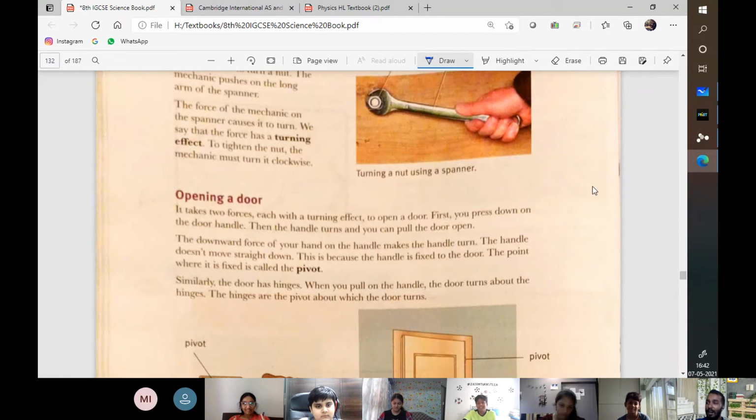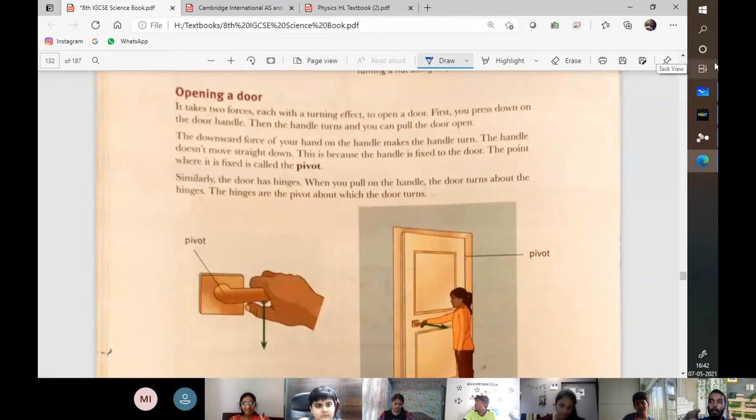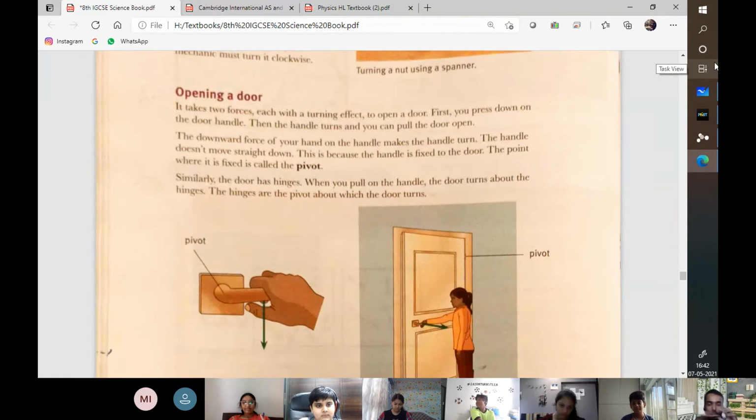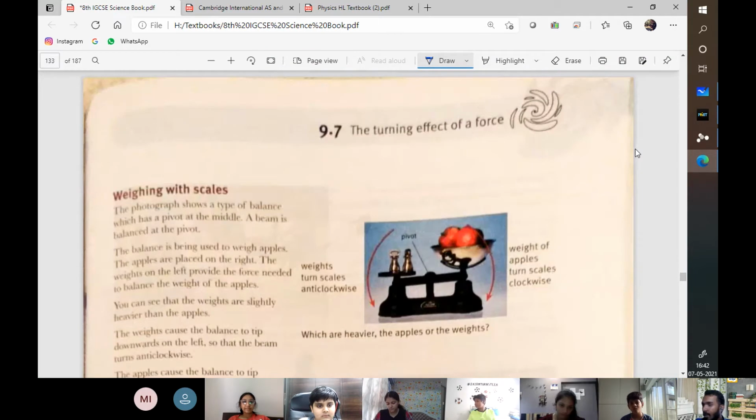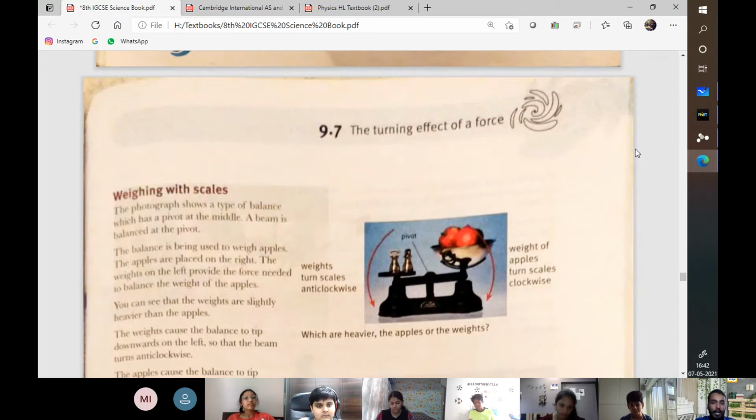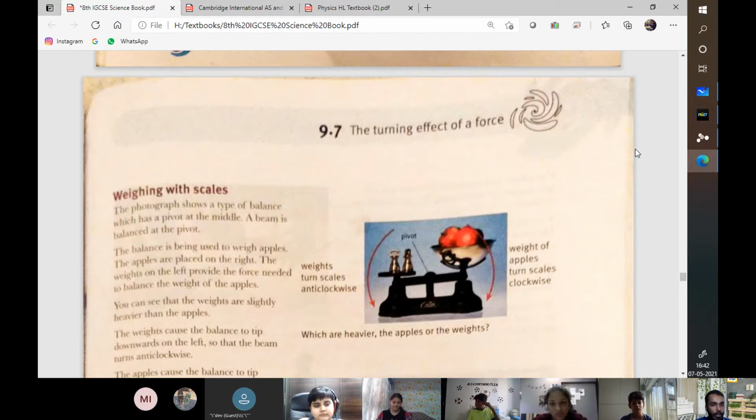Now, that being said, this is all about what are the topics to be discussed in the turning effect. Now, turning effect आता apply कैसे करते हैं ना? Think of it like this. अगर आप दरवाजे को, you can do this on your own after session. You will know this. Try opening the door by the hinges. मतलब hinges के पास से force लगा के दरवाजा खोलने की कोशिश करो.